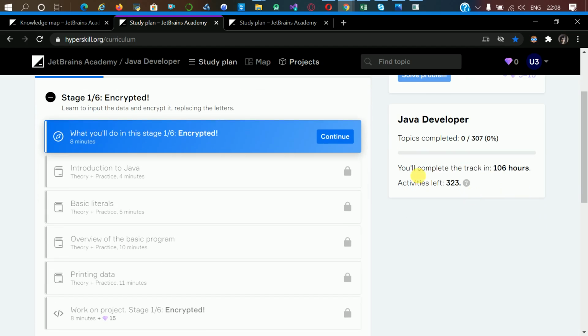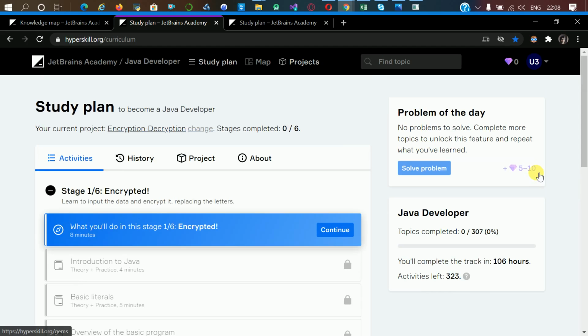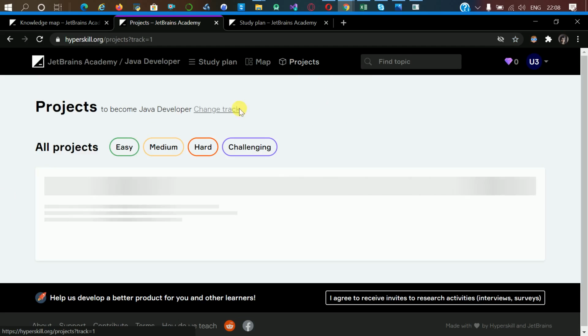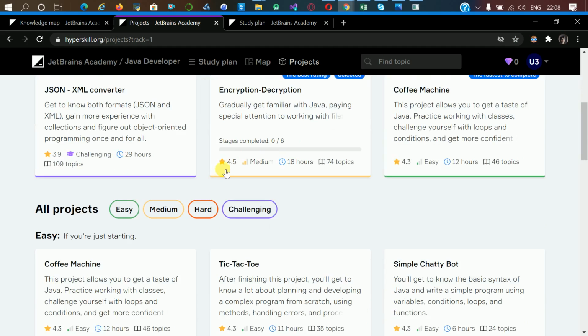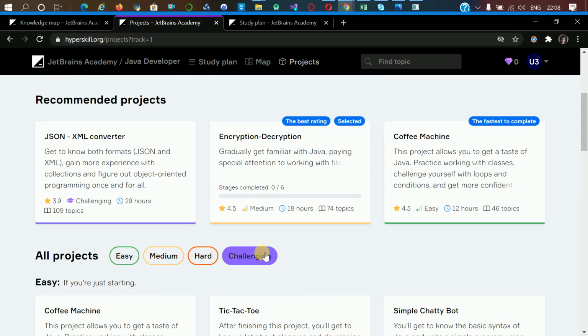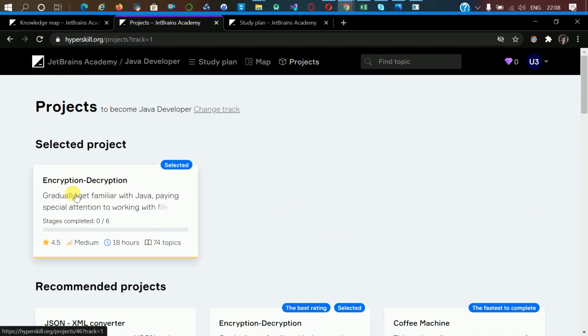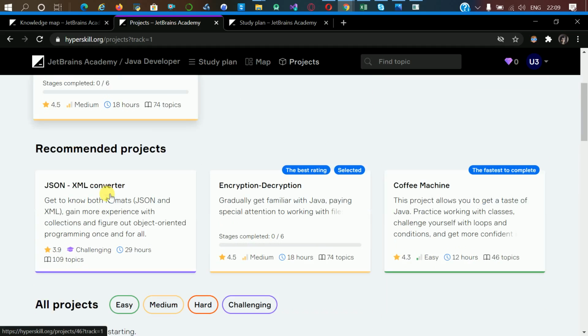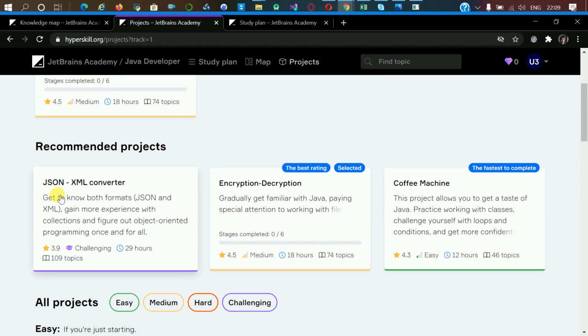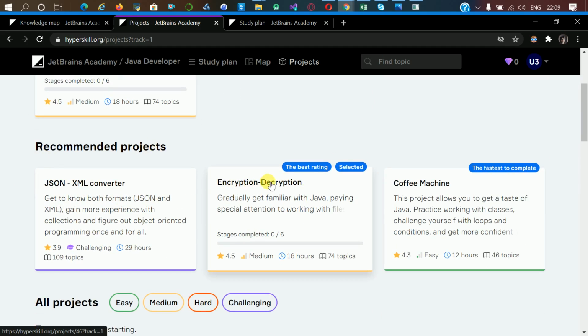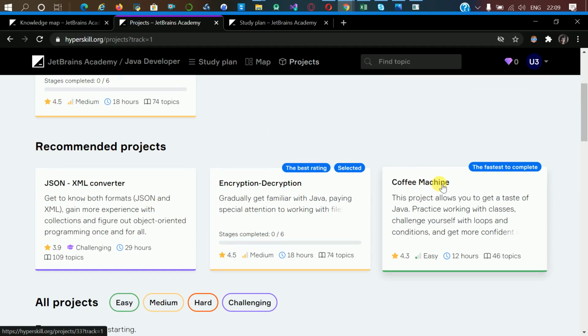So 307 topics are there. You will complete the track in 106 hours. So it will take me about 106 hours to complete this course. Let me show you the rest of the projects. You can see the projects are defined as easy, medium, hard, and challenging. Currently I selected this project, and the recommended projects are a JSON XML converter, equation, and the coffee machine.